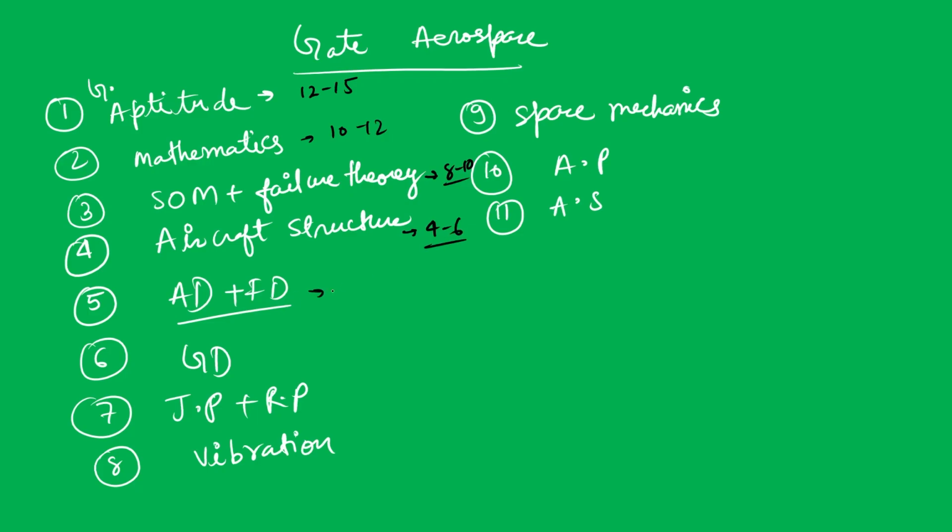Aerodynamics is 6 to 8 marks, and gas dynamics is approximately 6 to 8 marks. Jet propulsion and rocket propulsion is around 20 to 22 marks. Vibration is around 4 to 6 marks, and space mechanics is 2 to 4 marks. Aircraft performance is 8 to 10 marks, and stability is 4 to 6 marks. This is how they are going to ask you.